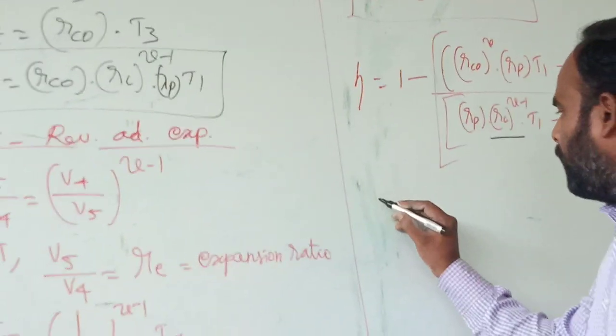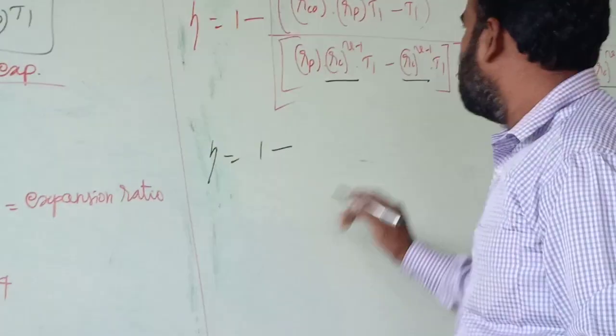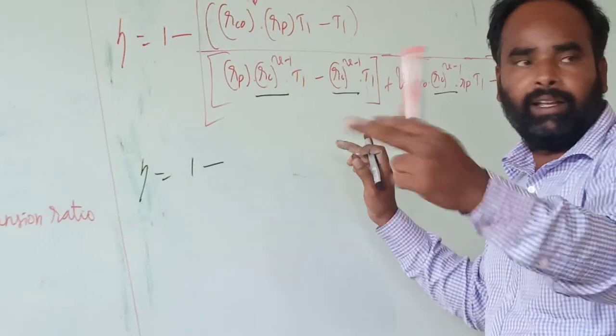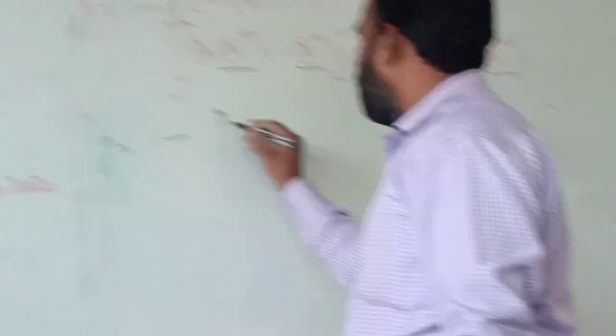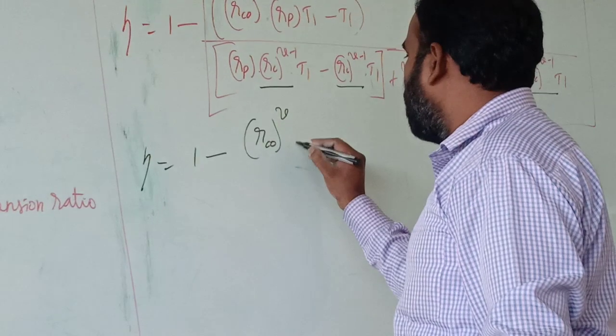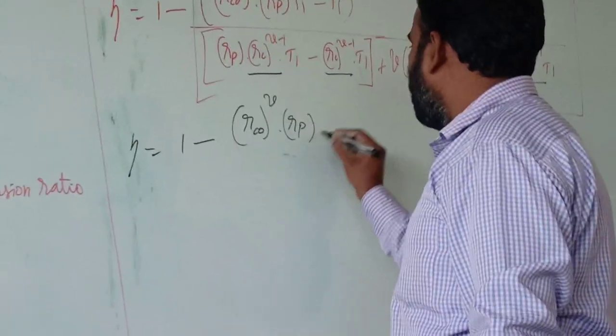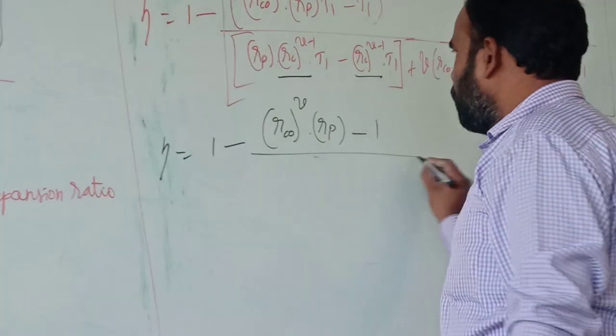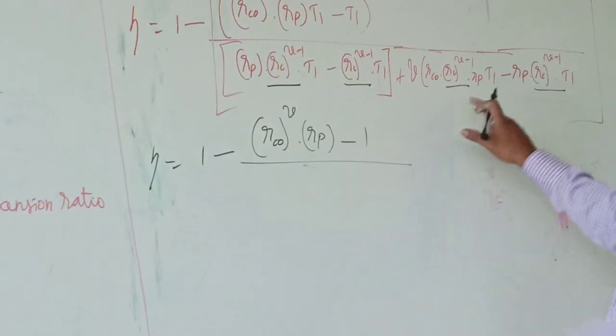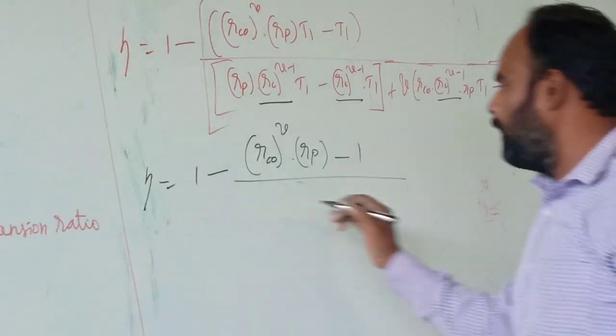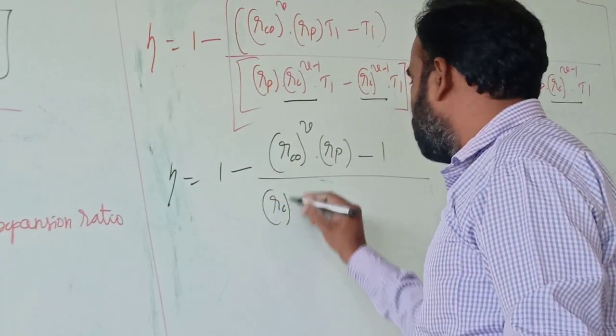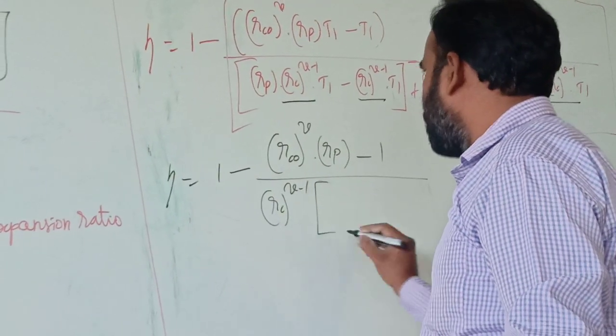Then I can write the final equation: 1 minus, T1 is common, we take it outside and it gets cancelled. Then RCO power gamma into RP minus 1, divided by RC power gamma minus 1 is common for all the terms, so I can take it outside.